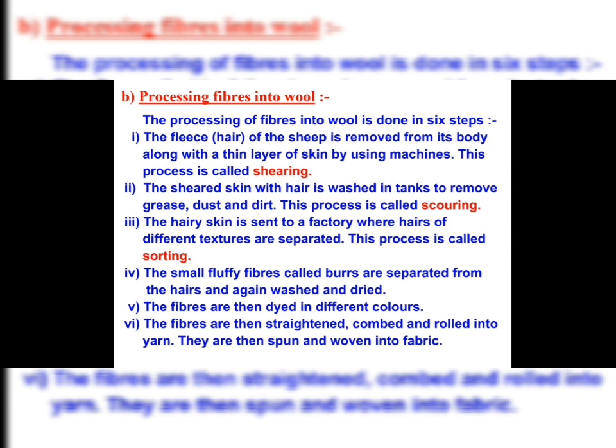So this is the process, fibers to wool and then fabric. When the yarn is rolled, afterwards it gets spun and woven into fabric.